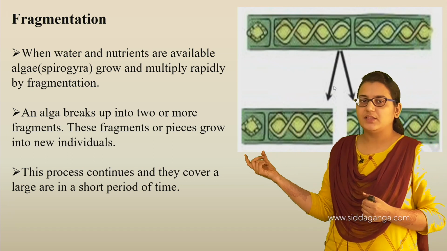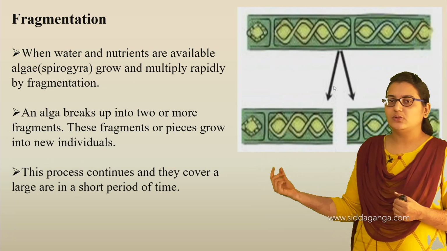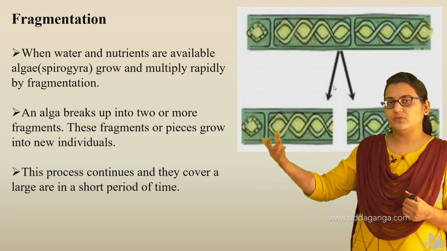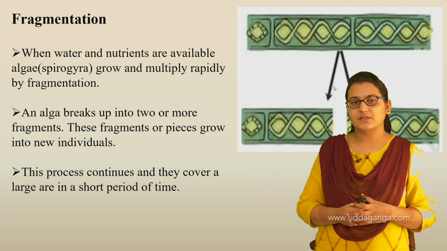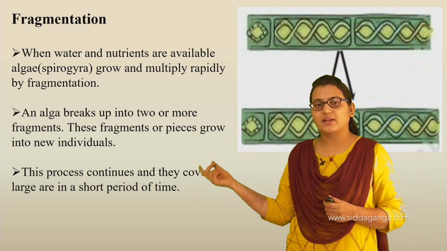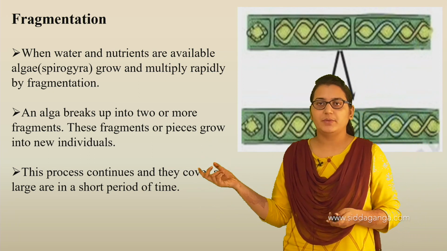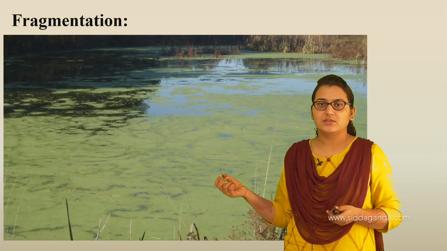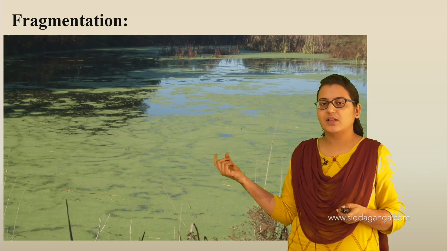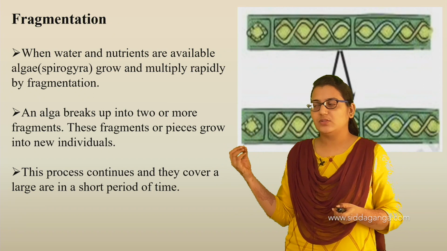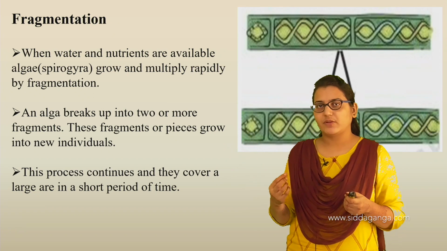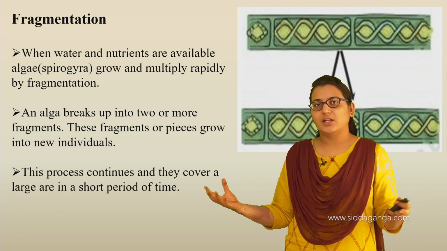Here the alga breaks up into 2 or more fragments, and these fragments or pieces grow into new individuals, and when they grow, again these divide into 2, and again that 2 will divide into further 2. This process continues and they cover a large area in a short period of time. So in a short period of time, this alga can reproduce into a large area.